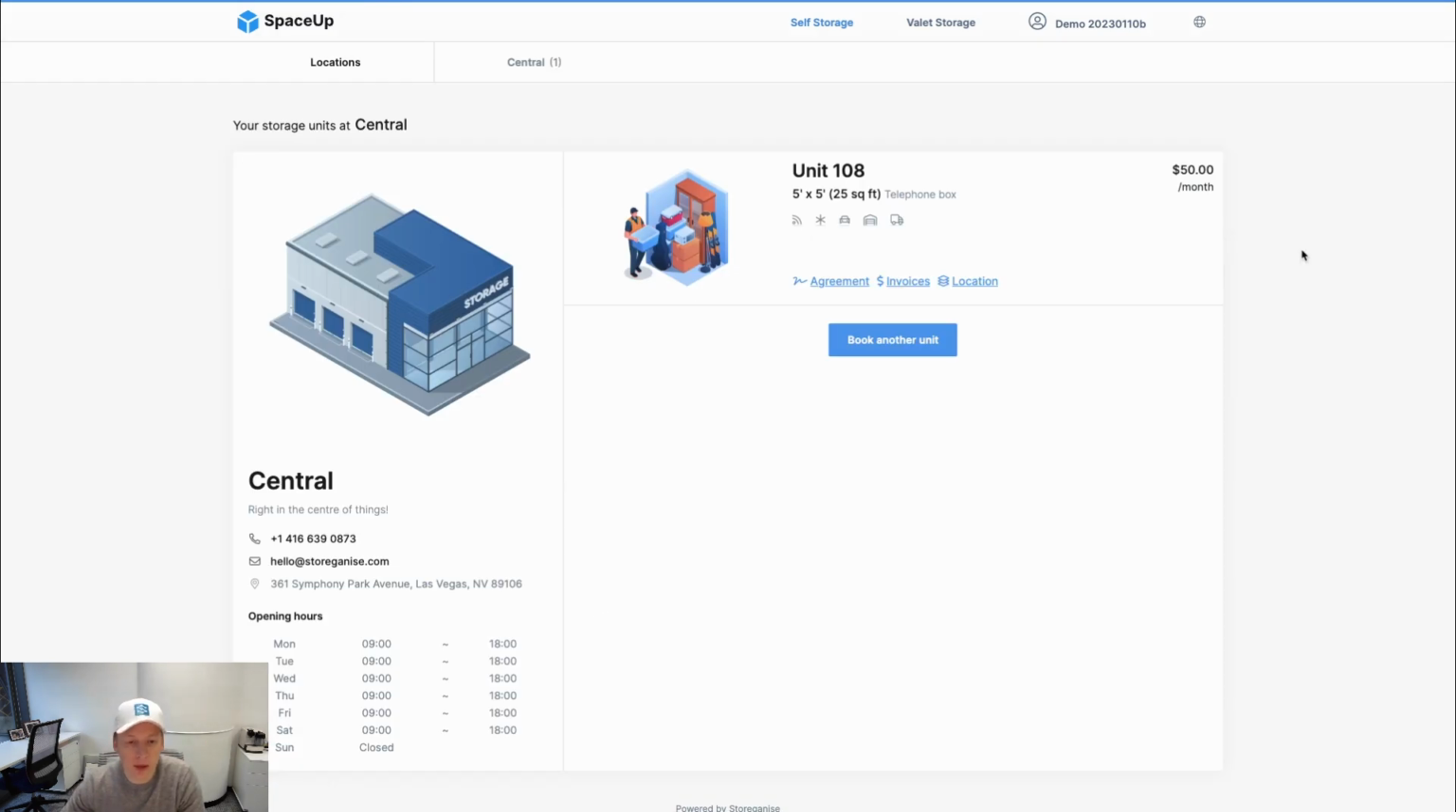We have fully automated move-ins as an option in Storeganise. If you have that enabled, the customer can book, add their payment details, e-sign, and the system will automatically assign them a unit, charge their invoice, and move them into that unit. Over here, the customer can see they've rented unit 108 in Central Site. They can download a copy of their agreement at any time in PDF format. They can view their invoices. They can even view the location of their unit on the site map.